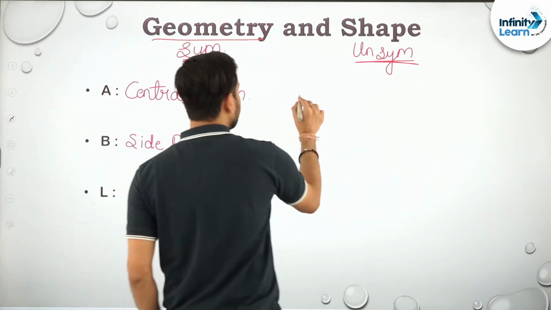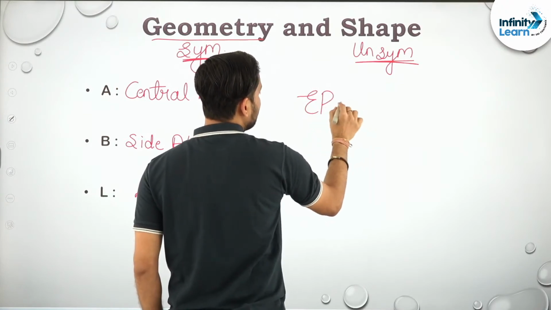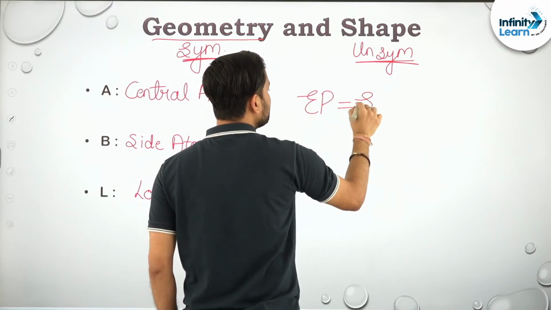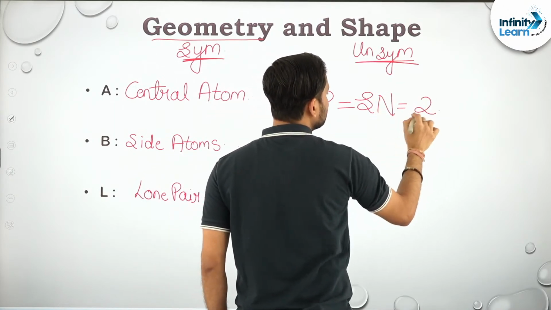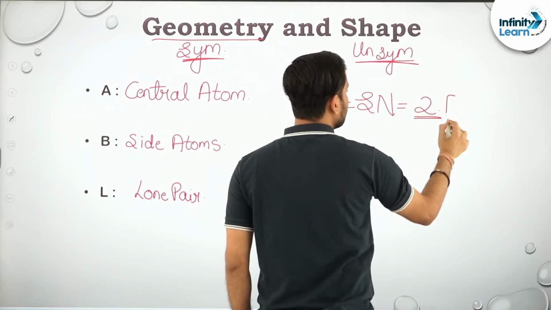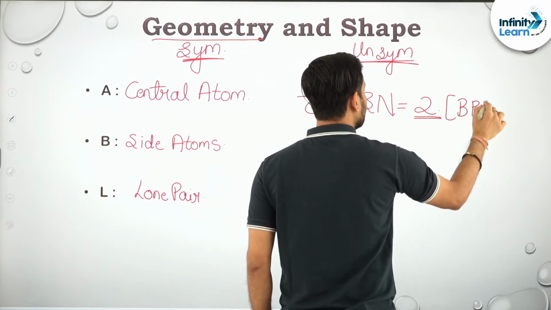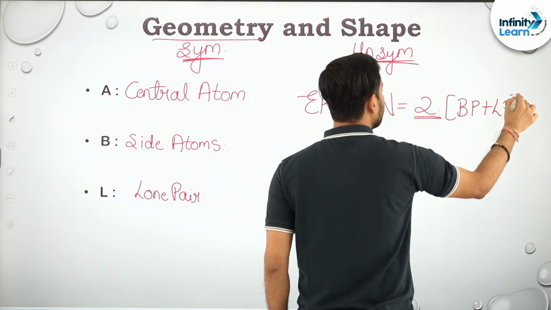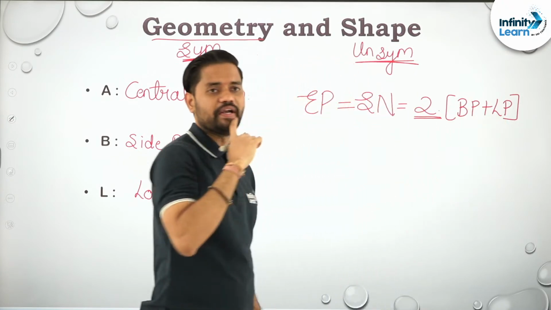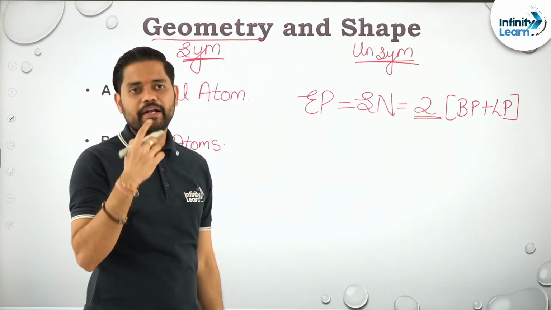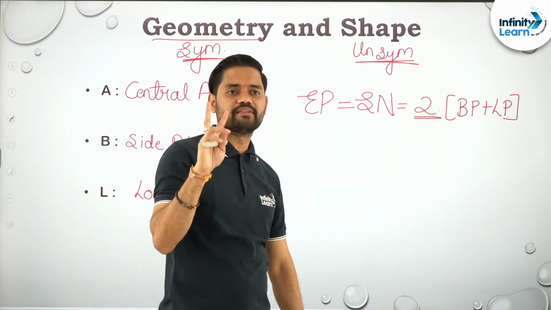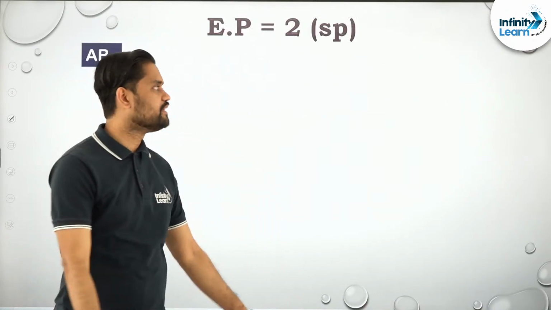Always remember the minimum electron pair. One more thing I am going to use is the electron pair, which in some books is also written as steric number. That has to be minimum 2. And 2 means it consists of a bond pair plus lone pair; they both combine to give you 2. Now it can be 1 and 1, or only 2 and 0. Bond pair 2 means there are 2 bonds present. So let us get started.